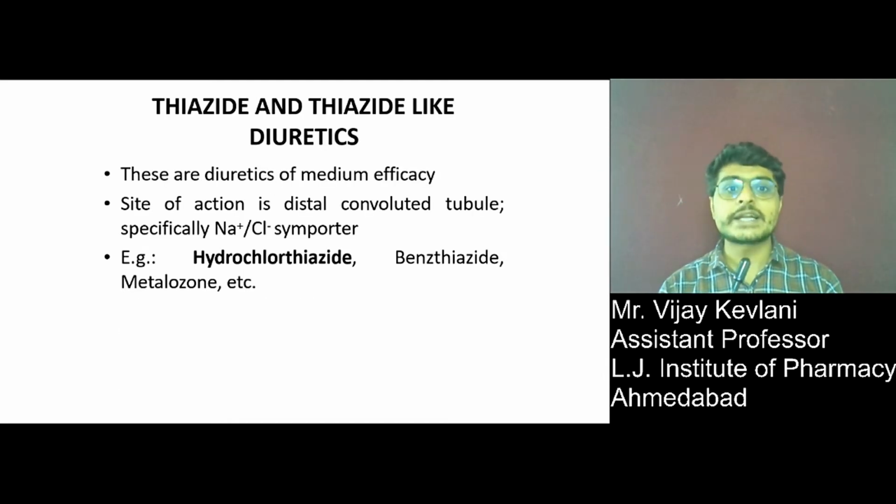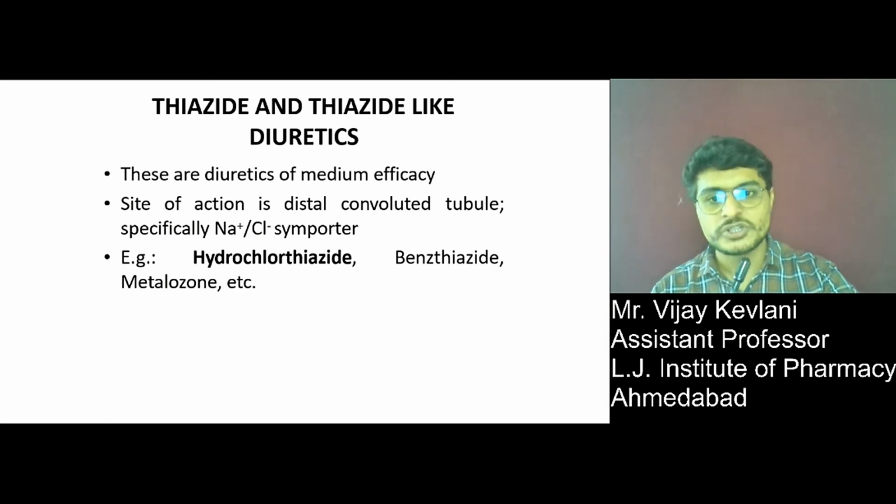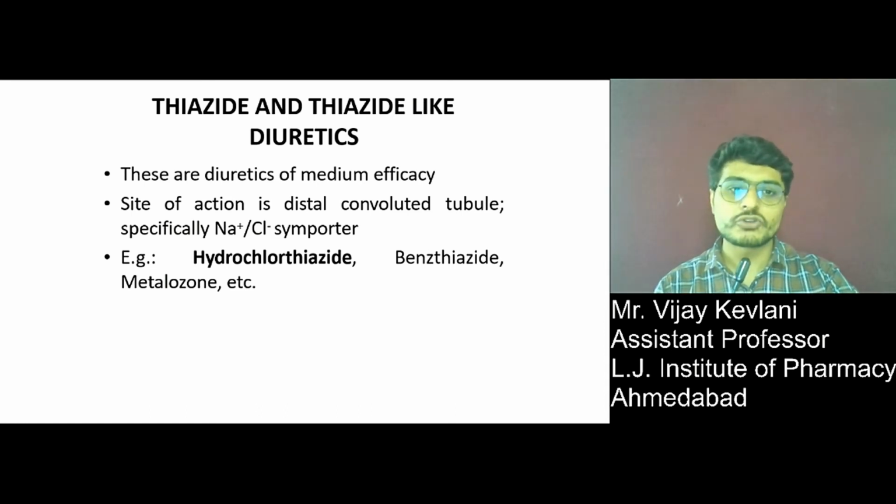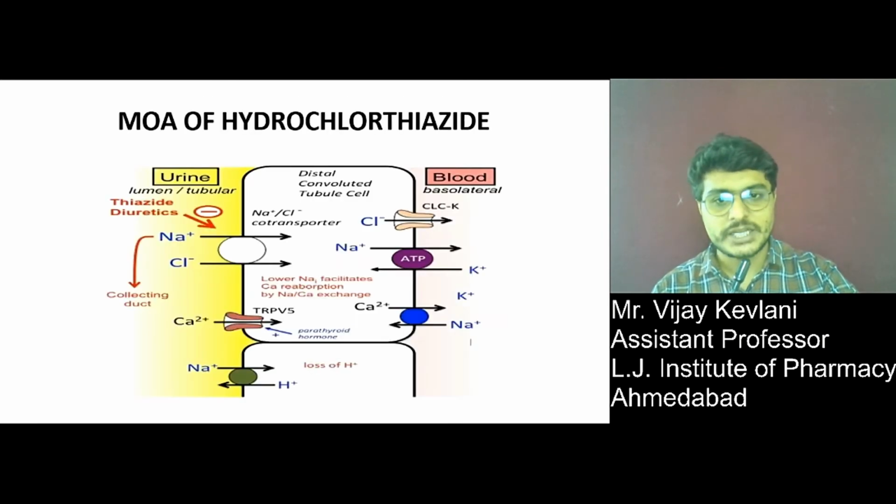Next is thiazide and thiazide-like diuretics. These are diuretics of medium efficacy. The site of action is the distal convoluted tubule and specifically the sodium chloride symport system. Examples are hydrochlorothiazide, benzthiazide and metolazone.